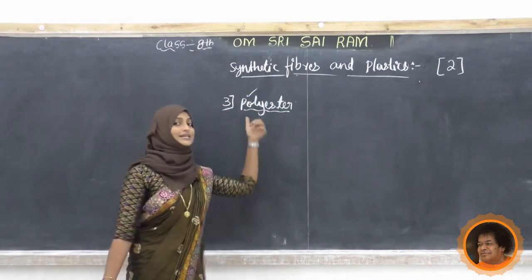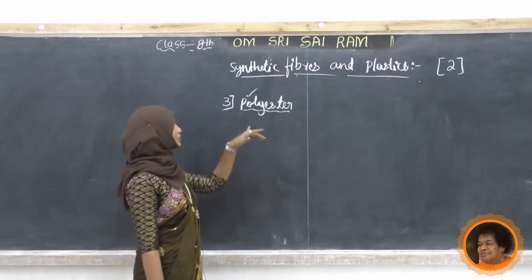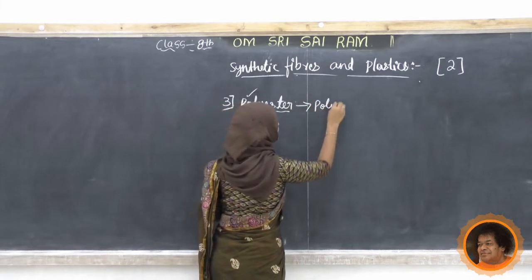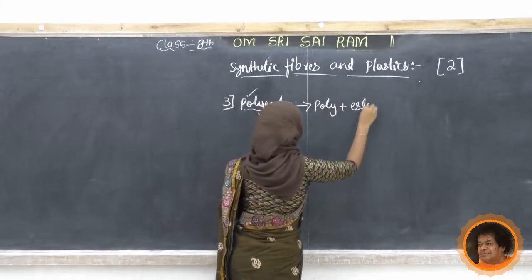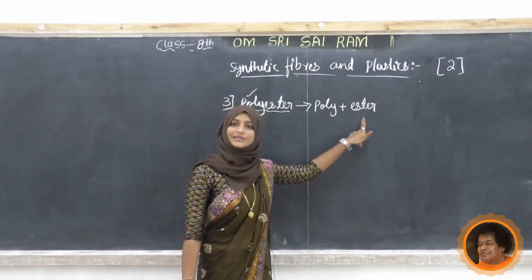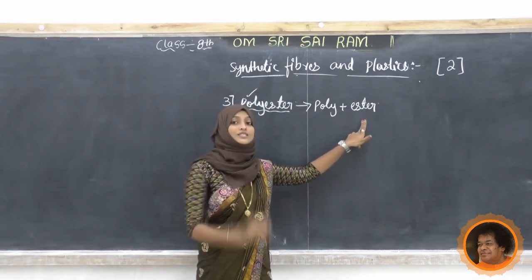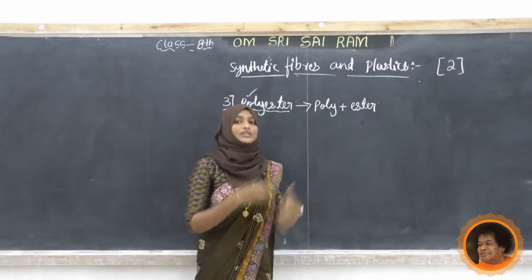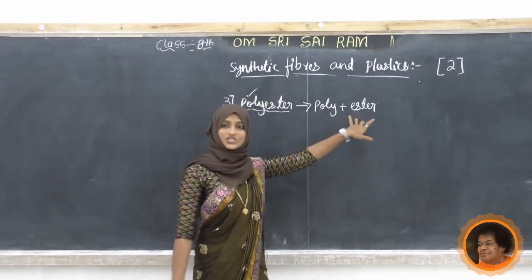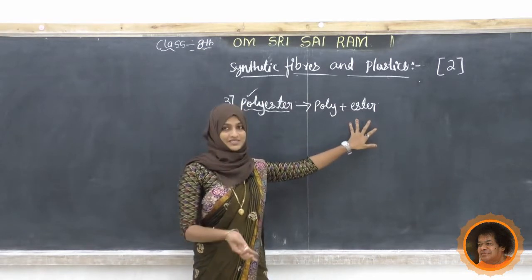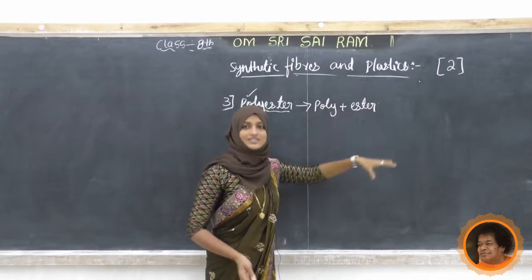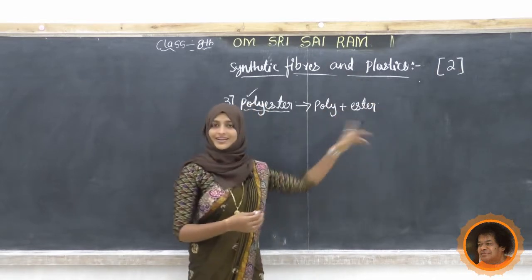Now tell me, what is the monomer here? To know the monomer, we have to split it into two words: poly plus ester. Poly means many, and ester is a chemical substance with a fruity smell. Industries use esters to prepare fruit pulps. When a number of esters are joined together, it becomes polyester.